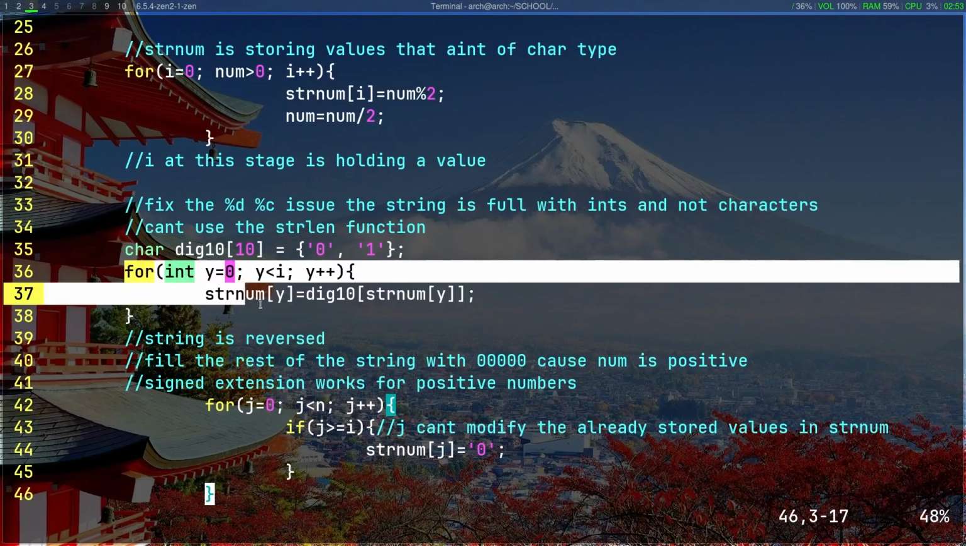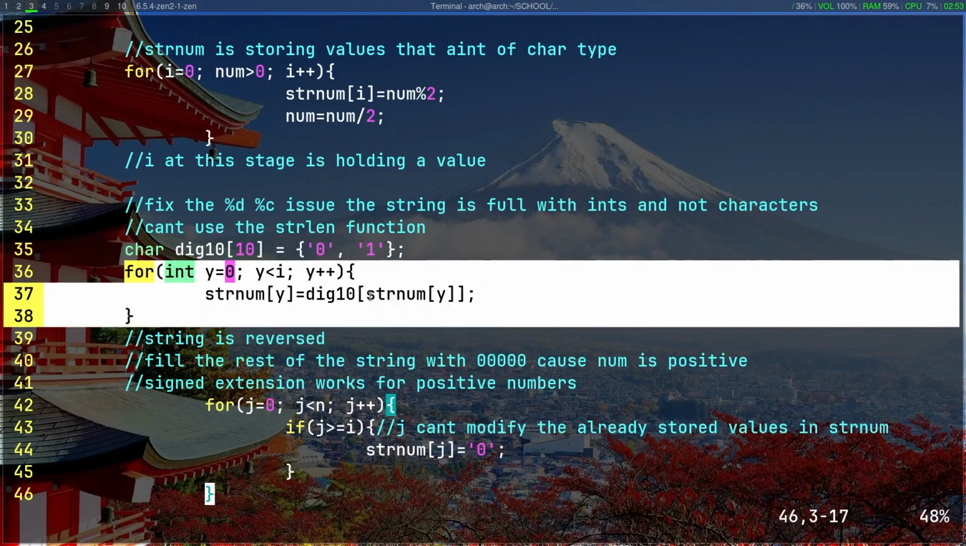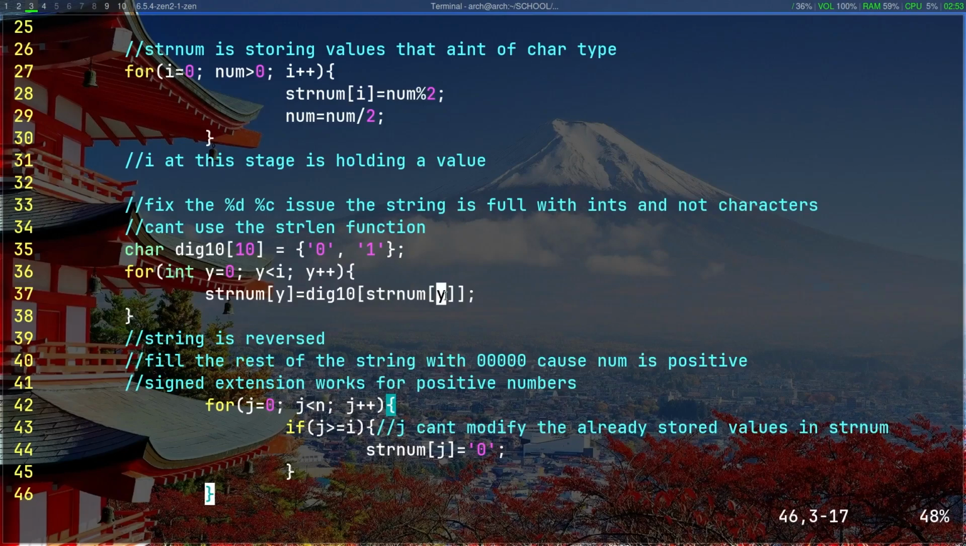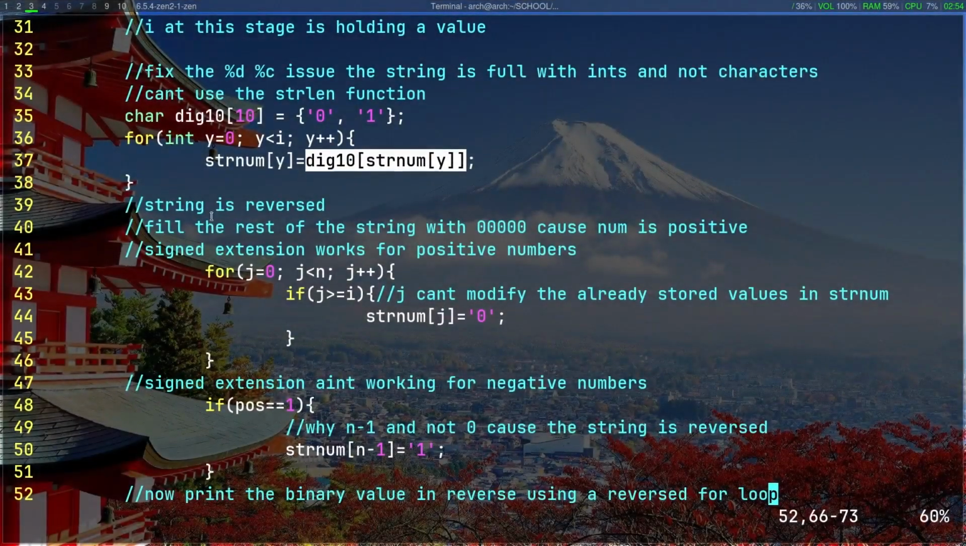Let's break this for loop down. We have the strnum. If, for example, at position 9 the value of strnum is 1, so the 1 goes to the digit array, and the position of 1 in the digit array is 1. So it transforms from int to char. And the strnum at position 9 stores 1 as a character. It's worth noting that the string is reversed because of the for loop that transforms the decimal into binary, because we start from below, you know what I'm saying?